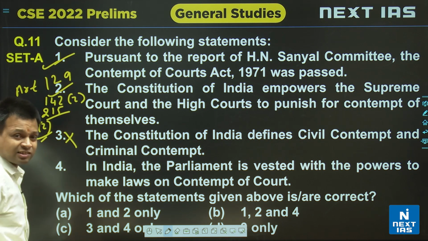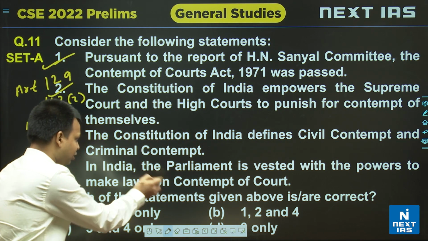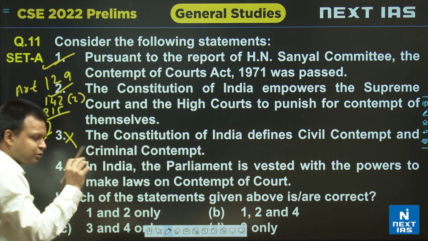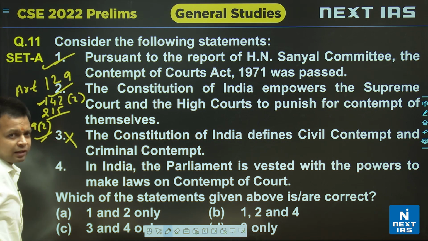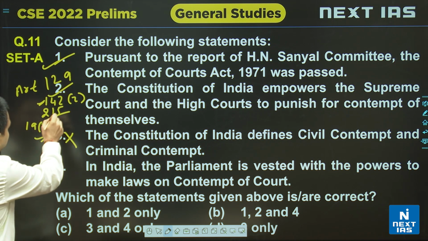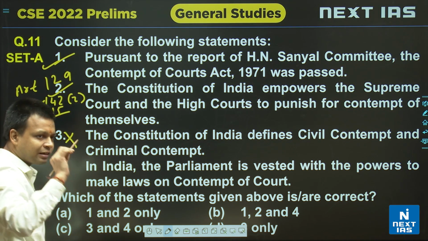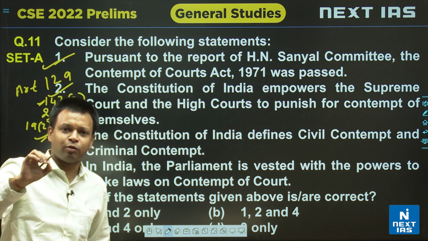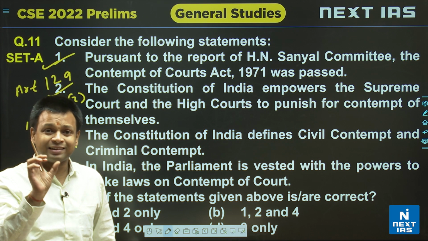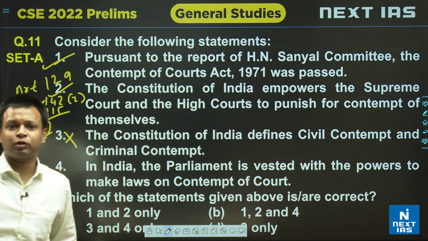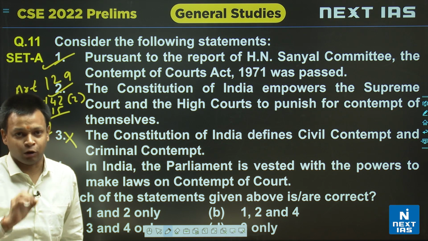Then if you look at the last statement, in India the Parliament is vested with the powers to make laws on contempt of court. Now here you need to just think over it. Article 129 and Article 215 have not clearly mentioned Parliament, but in Article 142 they have very clearly mentioned, subject to any law made by the Parliament, the Supreme Court can punish for its own contempt. So unless there is a law made by Parliament, the Supreme Court can exercise its powers, but Parliament has been given the power to make a law.